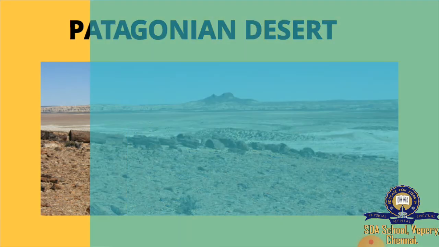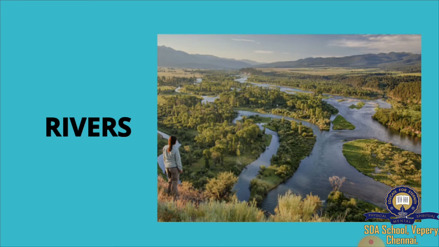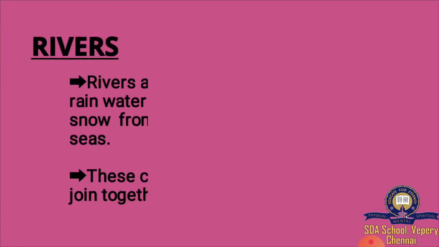Next we are going to learn about rivers. This is the image of a river. Have you ever seen rivers? It's okay.